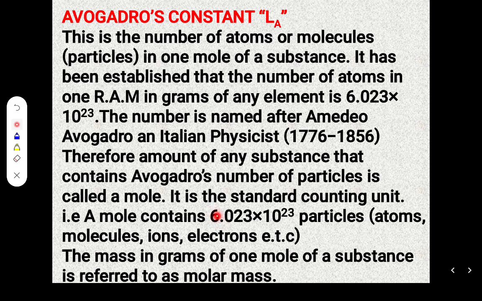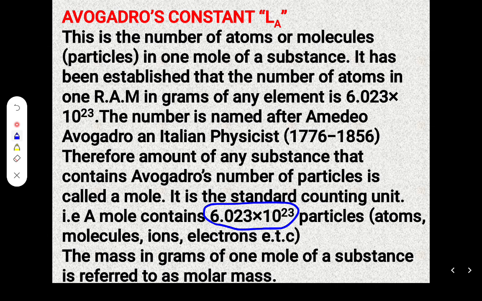Just like you would say a dozen of eggs is 12 eggs, a mole of atoms is 6.023 times 10 to the power 23 particles. And the particles can be atoms, molecules, ions, electrons, or any other counting units in chemistry, or any other elementary particles or entities. Very important. Therefore, this number is called Avogadro's constant.